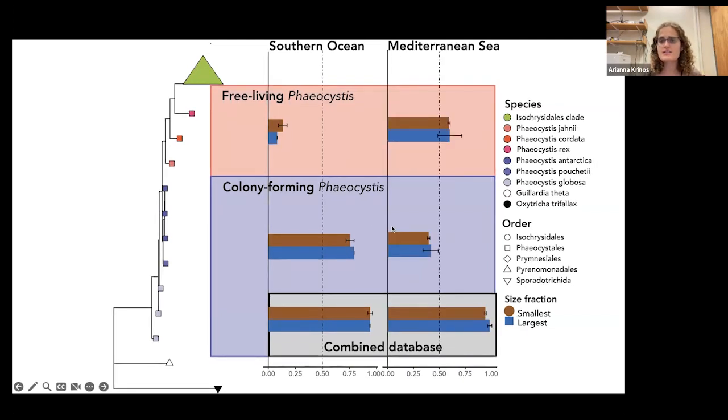Conversely, in the Mediterranean Sea, where Phaeocystis cordata is the dominant species of Phaeocystis, we have the opposite scenario. So database composition can have a really strong impact on our ability to annotate and interpret our samples.